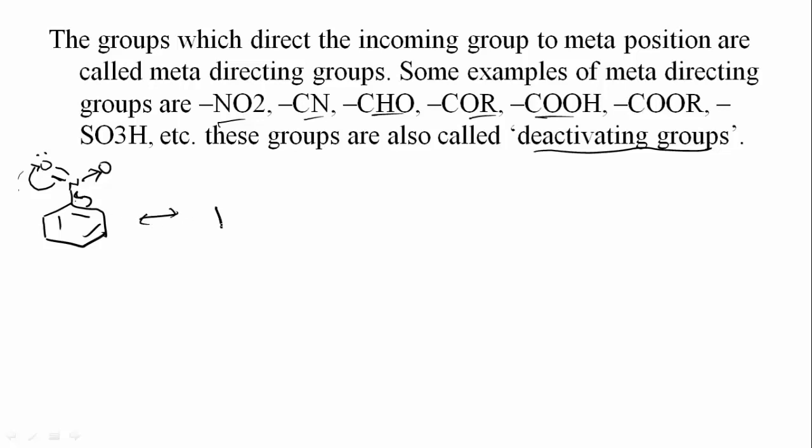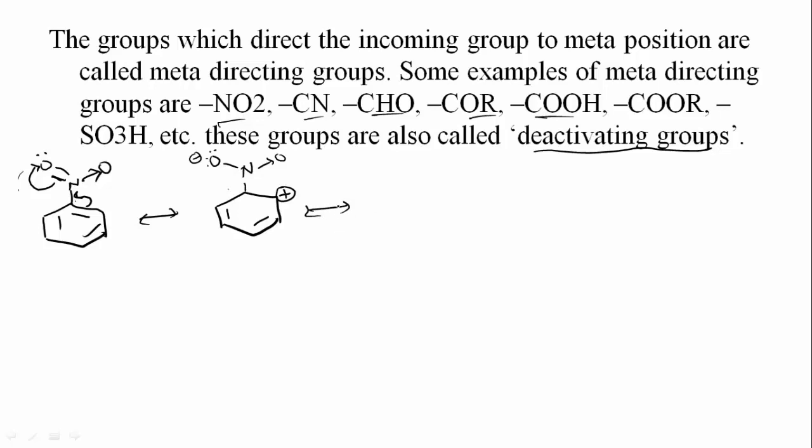So again delocalization will take place. Now N single bond O minus, the coordinate bond is formed, and here we will get a plus charge, and the remaining two bonds will remain as they are. We have written the plus charge because electrons have been attracted towards this nitro group. Thus now it is electron deficient, so it will get a plus charge.